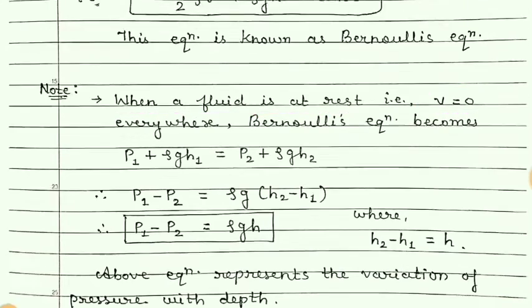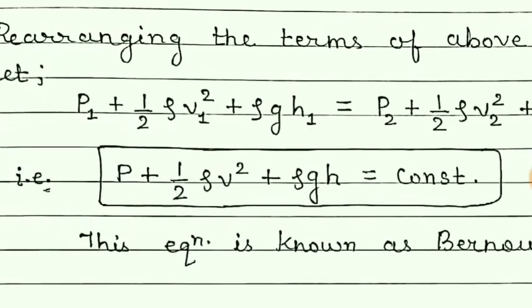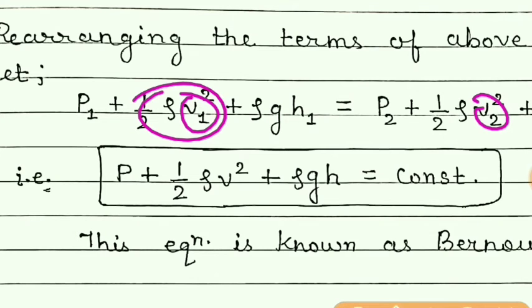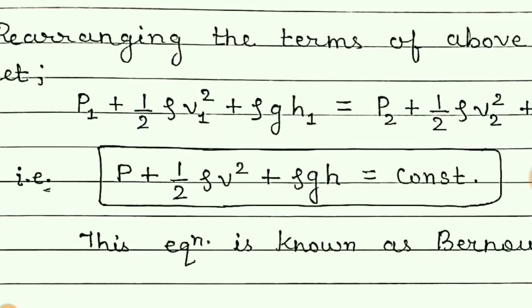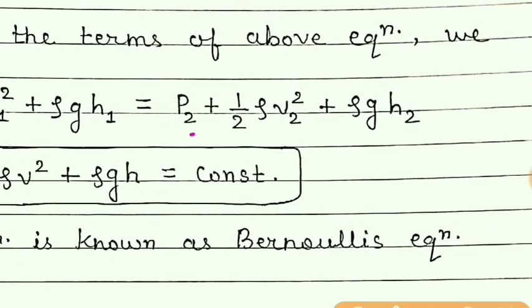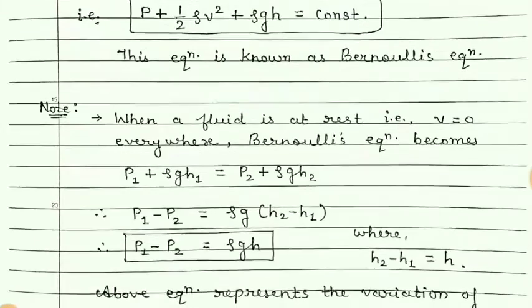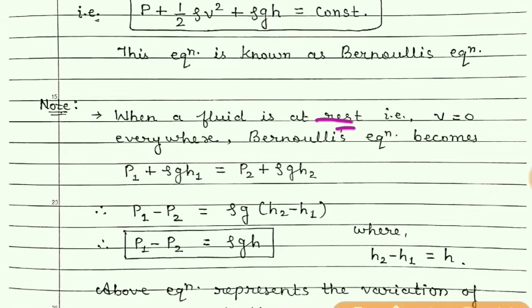So in that case, this middle term with velocities will become 0, because velocities are 0. So what remains on the left side? P1 plus rho g h1, and on the right-hand side P2 plus rho g h2. So when the fluid is stationary, we can write P1 plus rho g h1 is equal to P2 plus rho g h2.